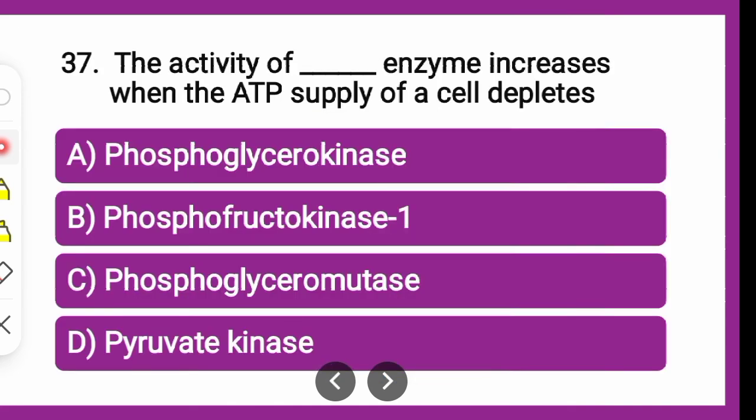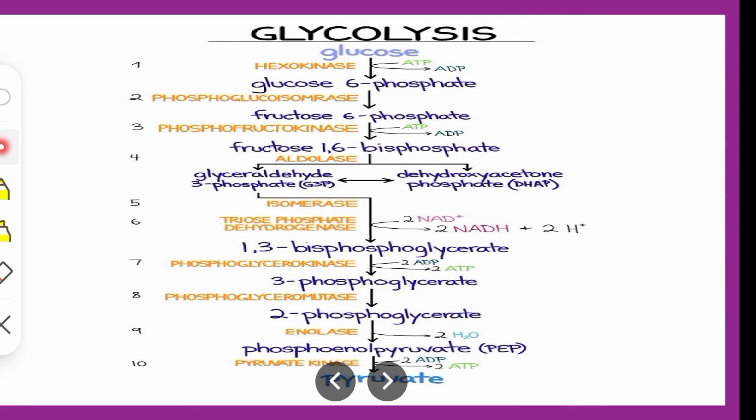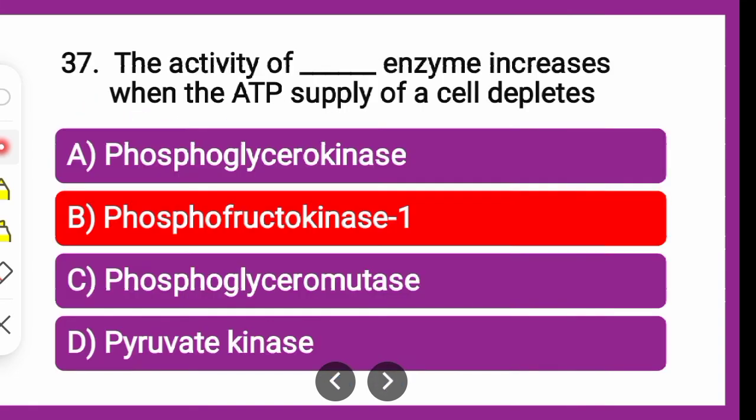And pyruvate kinase, here also ATP is forming, so it is not depleting. So the correct answer is phosphofructokinase.